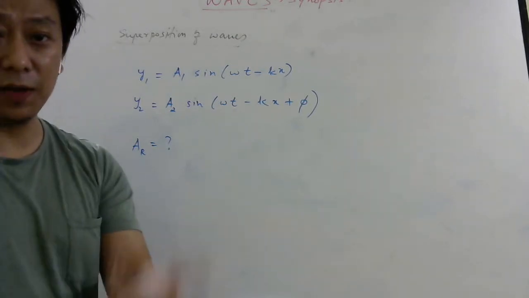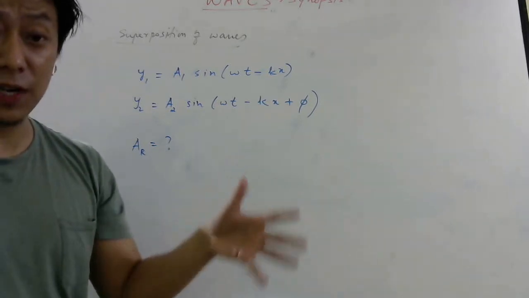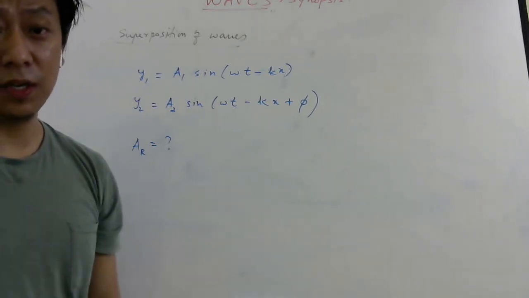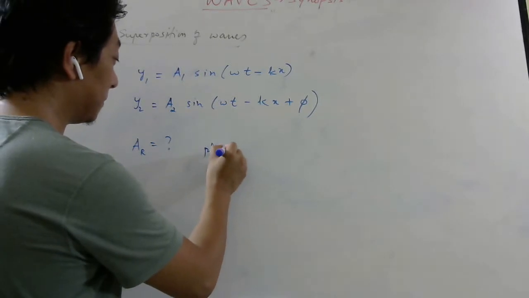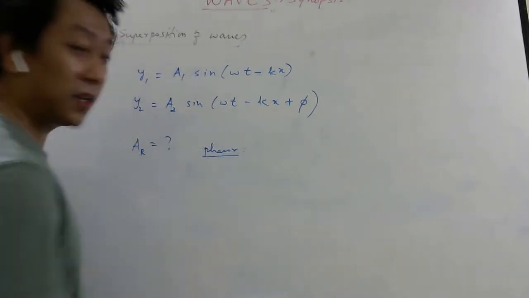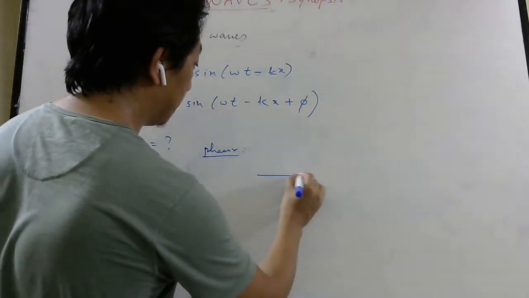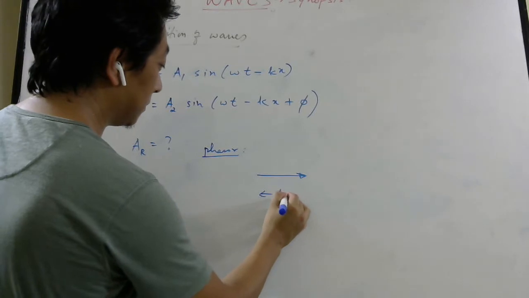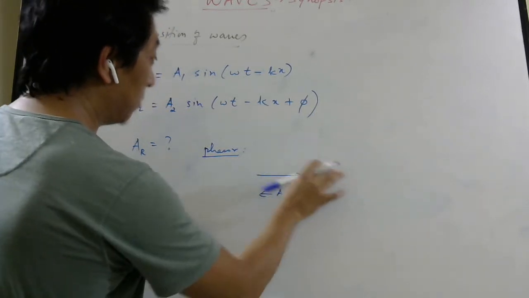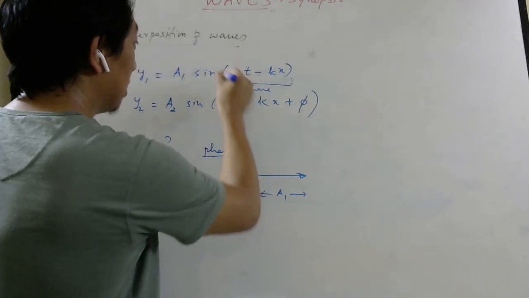Sine A plus sine B, you know. What about sine A plus sine B plus sine C? How will you do that? It will become very lengthy if you start doing it using trigonometry, right? So we will use something called phasor technique. In phasor technique, we represent each wave by an arrow. The length of the arrow will give you the amplitude, and the angle the arrow makes will give you the phase. Because mathematically speaking, this must be an angle, right?